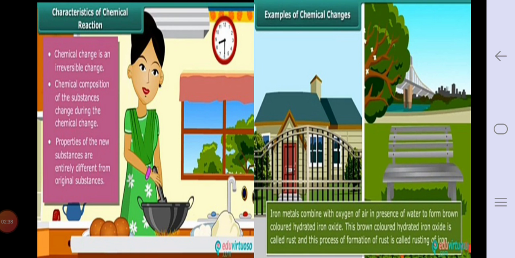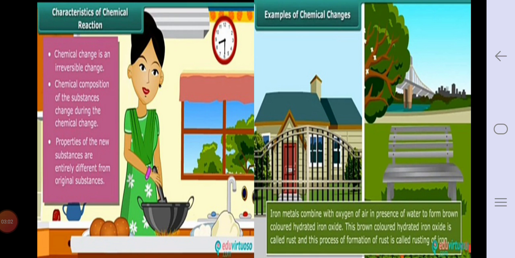Now another example is rusting of iron. Iron metal, when combined with oxygen in the presence of water, forms a brown layer on it. This brown colored hydrated iron oxide is called rust, and this process of formation of rust is called rusting of iron.